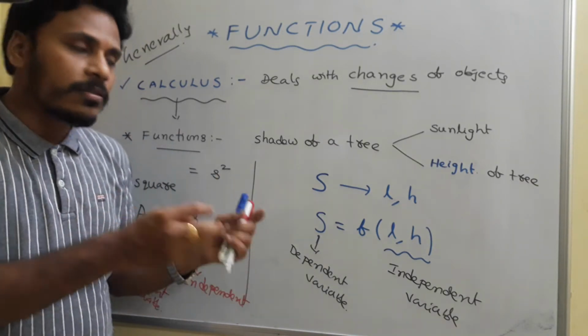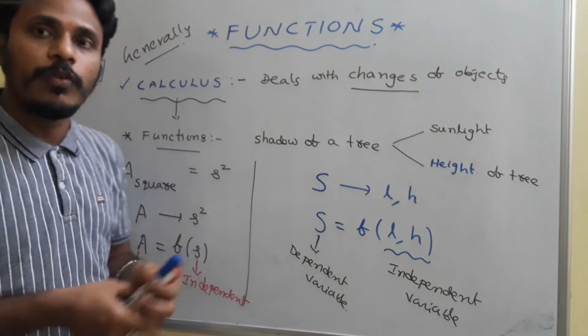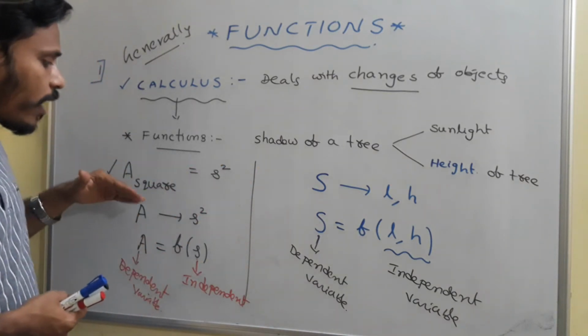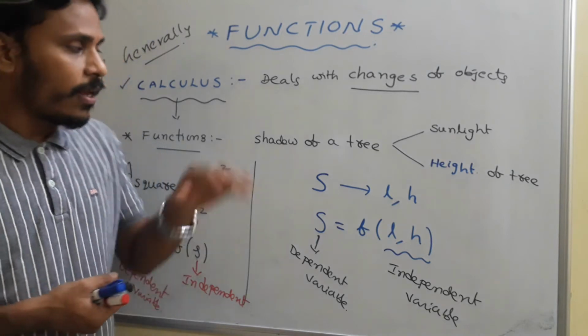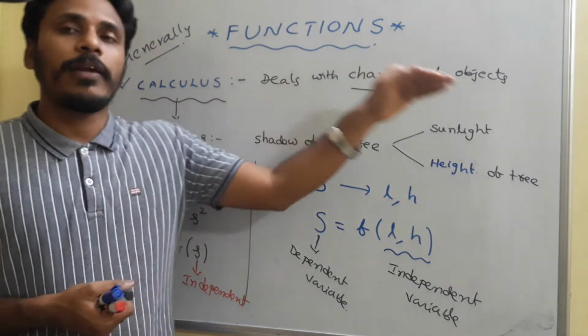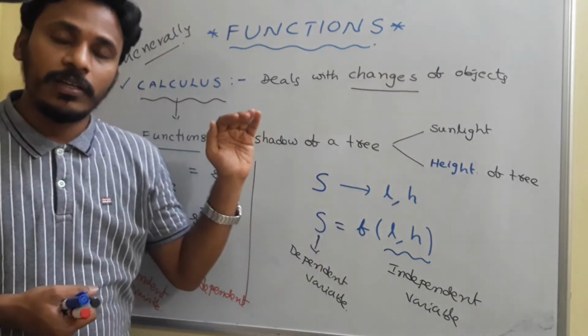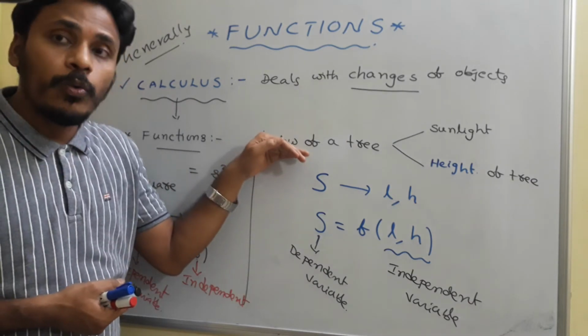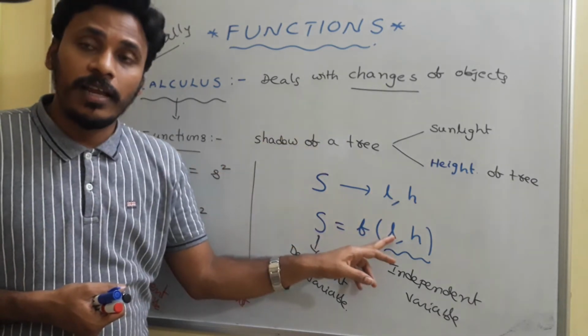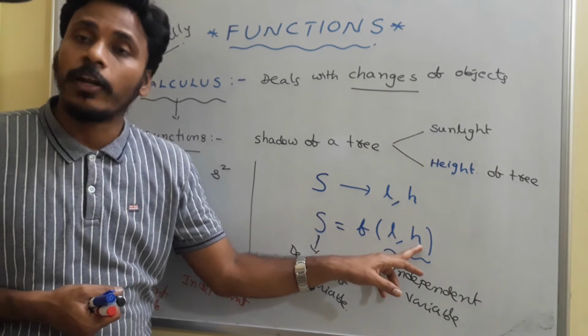Some special problems usually happen, like the area of the square depends on the side of the square. The shadow length of the tree depends on the sunlight as well as the height of the tree. That means the length of the shadow will change with respect to change in the sunlight position and in the height of the tree.